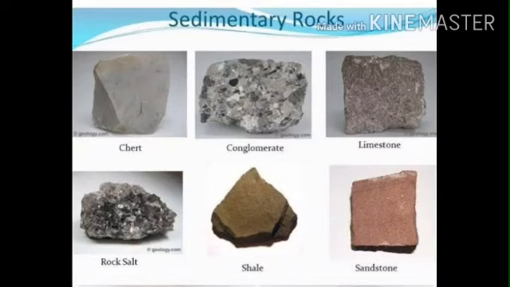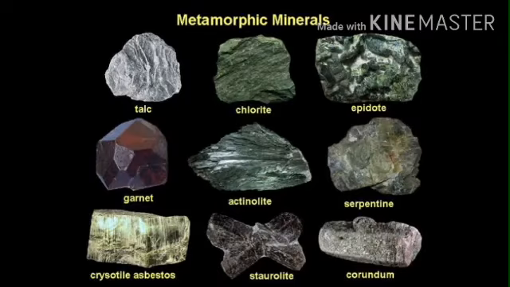Then we'll move to the metamorphic rocks. Metamorphic is derived from the Greek metamorphos, meaning change of form. Both igneous and sedimentary rocks can change into metamorphic rocks under great pressure and heat.